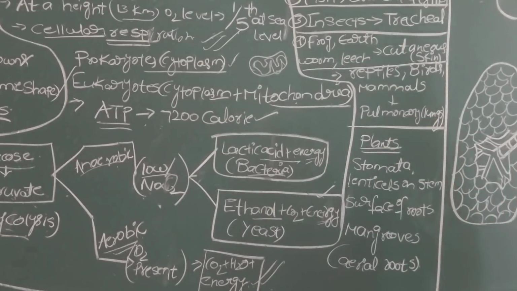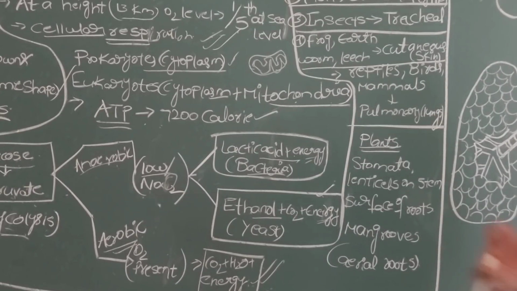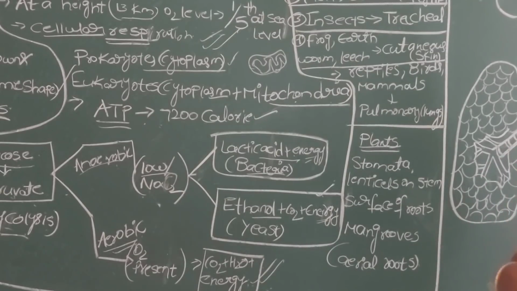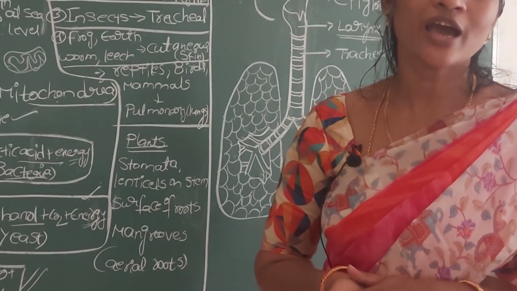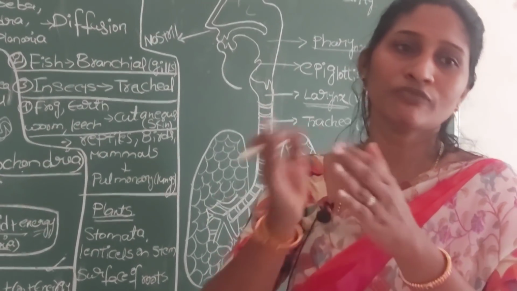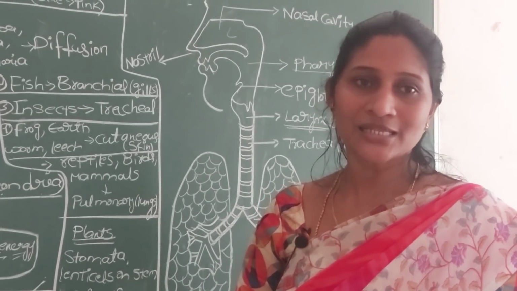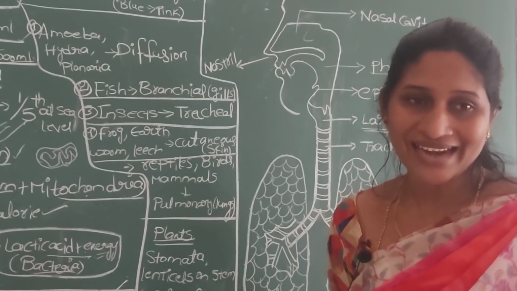Even our body, for example athletes or sports persons who are taking vigorous exercises. At a normal state, our body cells use oxygen for the production of energy. But during vigorous exercise or running for a long time, the oxygen supplied to our body cells is not sufficient to produce that much energy. So obviously our body cells at that period shift to another type of respiration called anaerobic respiration. Especially muscle cells in our body during vigorous exercise produce a chemical compound known as lactic acid.